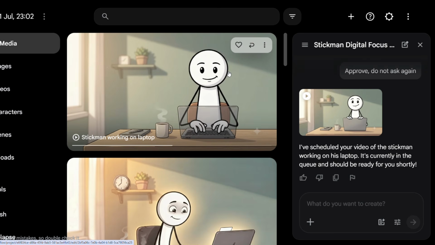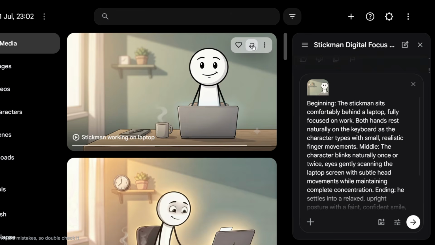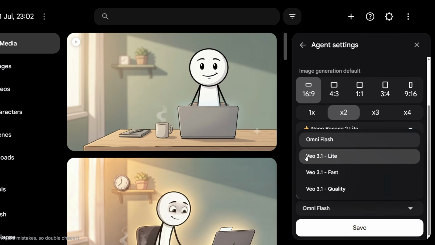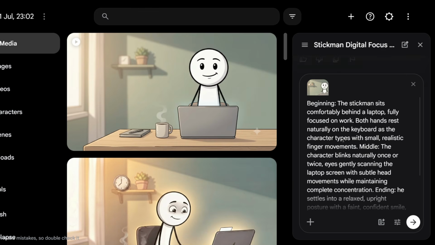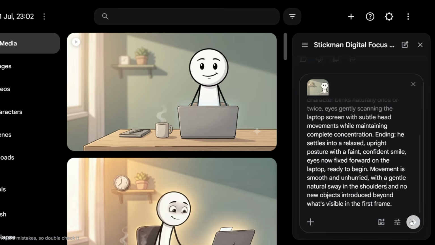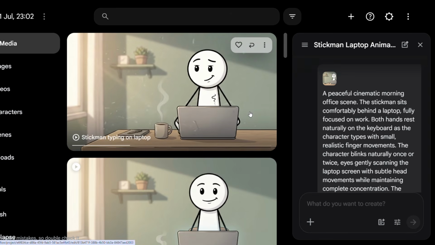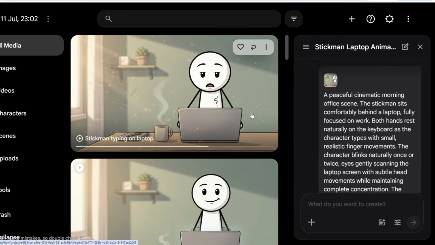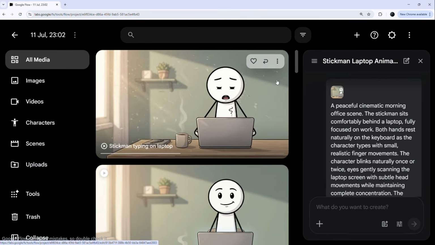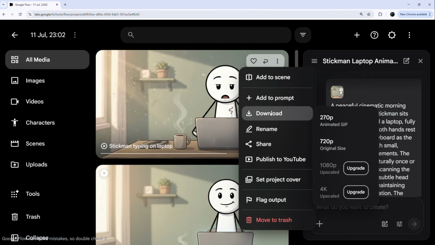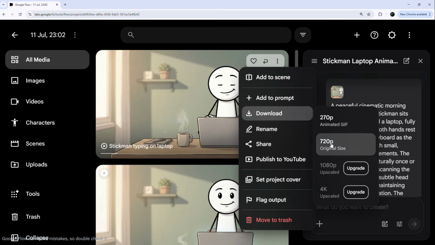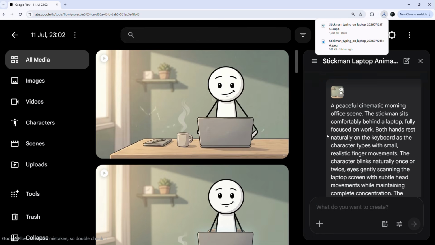If you want to experiment with different motion styles, you can also try Veo 3.1 Lite. You may need to make small adjustments to your prompt, then generate the scene again and compare the results. Once you're happy with the animation, repeat the same process for every remaining scene. Once every scene has finished generating, the hardest part is already behind us.